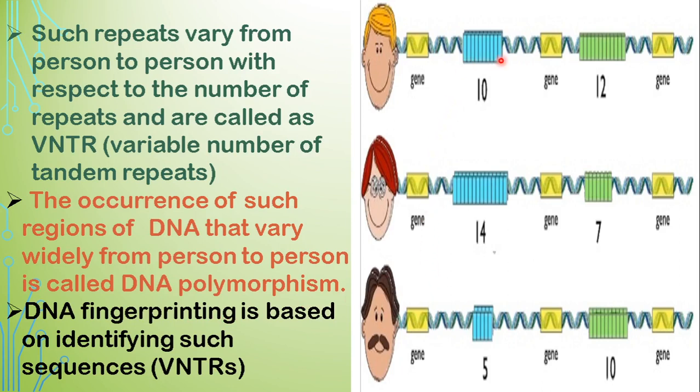If we can identify the sequence of two persons, then we can easily find out what the differences are. Suppose we have a cell here and we do the profiling. We have also done profiling for these three people. We compare the DNA of the cell in our hand with the three of them, and we can easily sort out whom it belongs to.